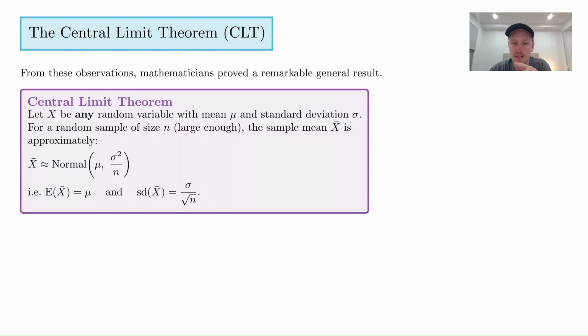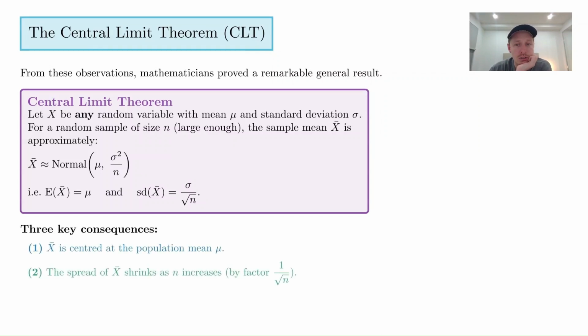For a sample mean that's normally distributed, which it will be because of the central limit theorem, you have that it has an average of mu and a variance of sigma squared on n. This is basically just saying the expected value is mu and the standard deviation is that. And so, these are the consequences.